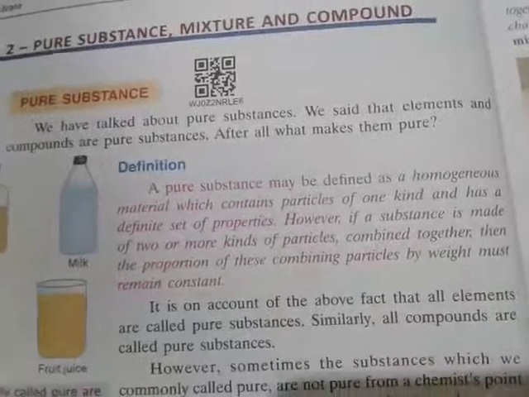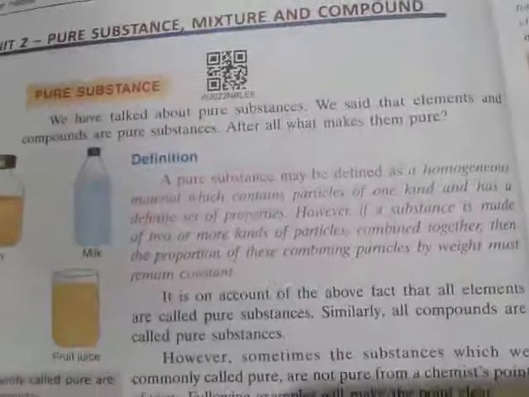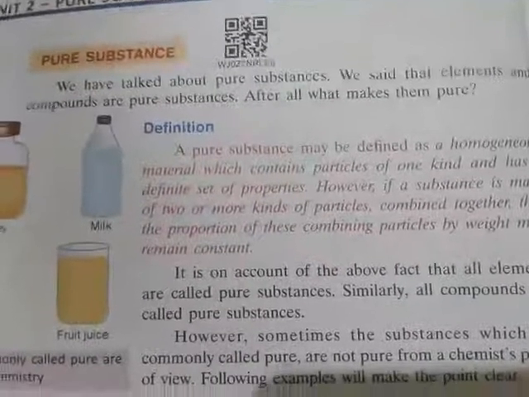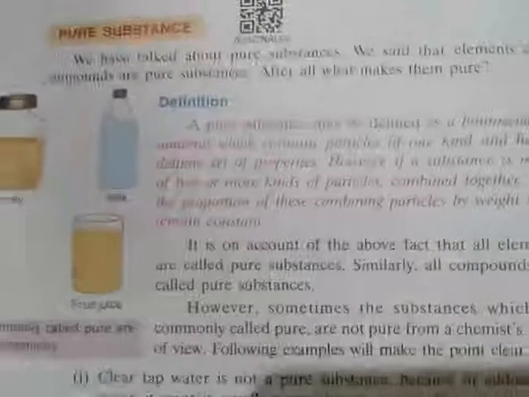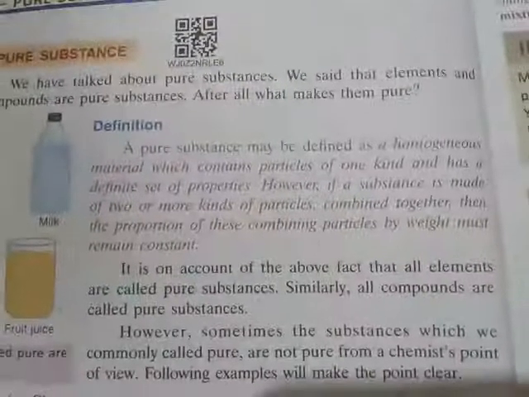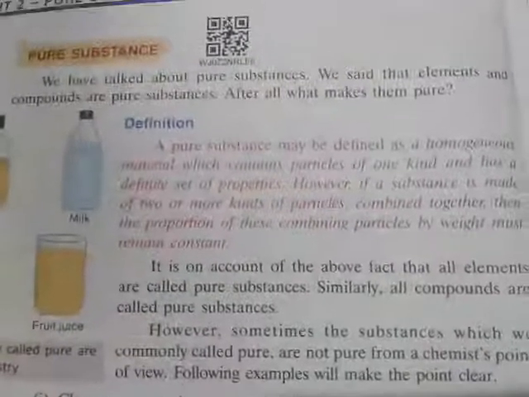How much weight? That is 1 AMU for one hydrogen, and the other is also 1. So a pure substance is a substance which is made of only one kind of atom, or one kind of substance. That time the pure substance is formed.